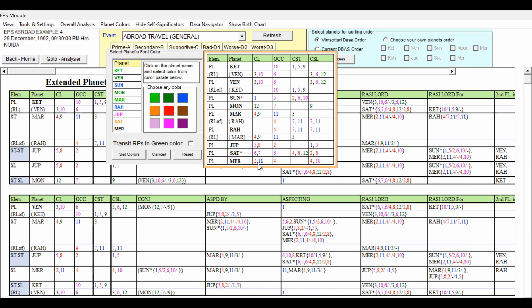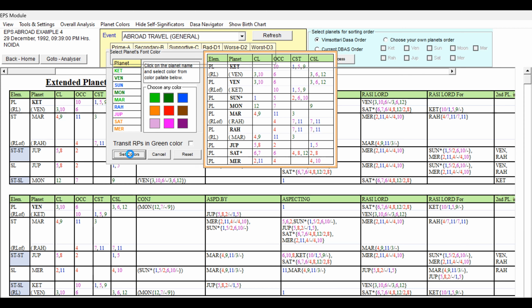And Mercury, 2nd Lord, 11th Lord occupying 4th house, 4 and 10 Kaspal sublord. So this is not good also, but it is not having unfavorable, and it is talking about professional prospects, but it is not talking about the broad travel. 11th Lord is fine, but 2, 4, 4, 10 is indicating some weakness. So Mercury also we can give light red, because 2, 4, 4, 10 is not good. 11 is fine, but this 4 and 2, it is having weakness. And let us give a light red. I think you are able to understand.